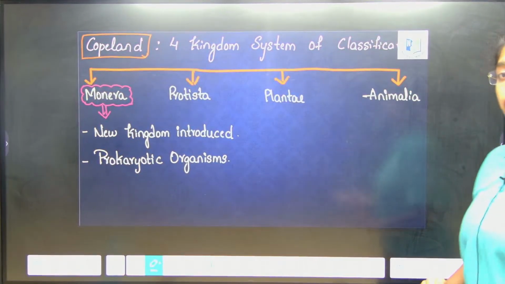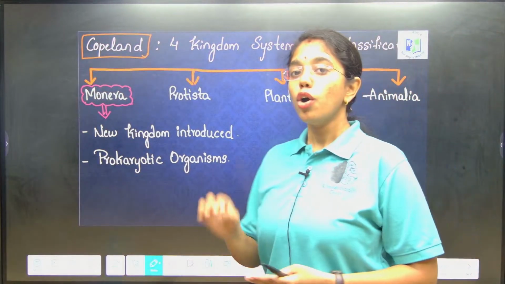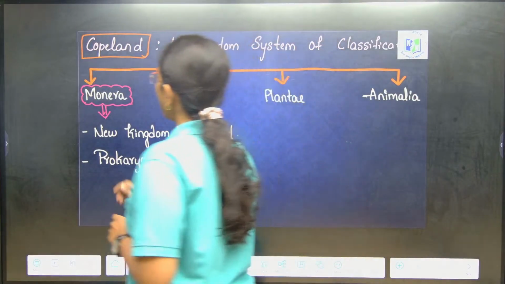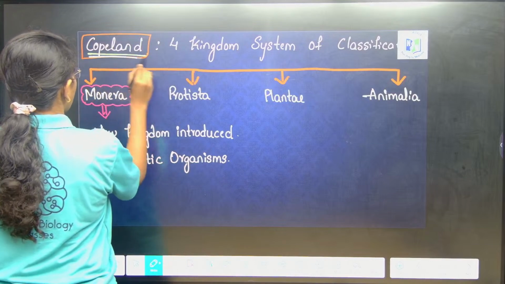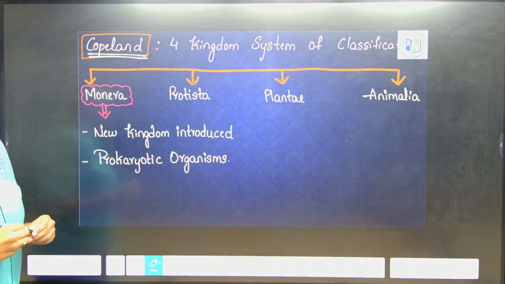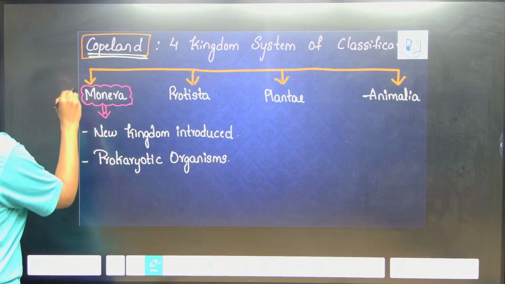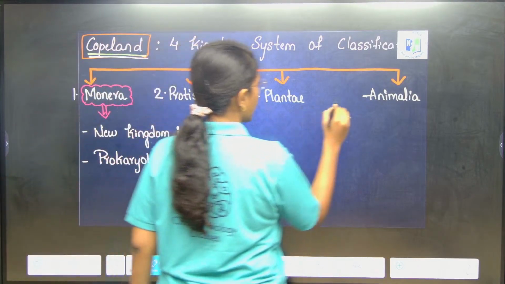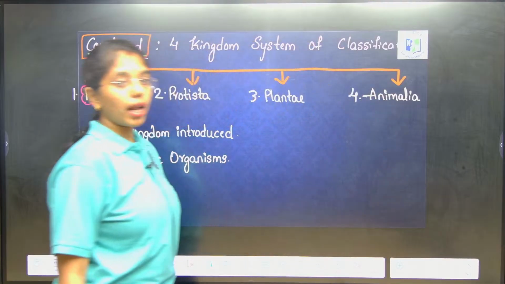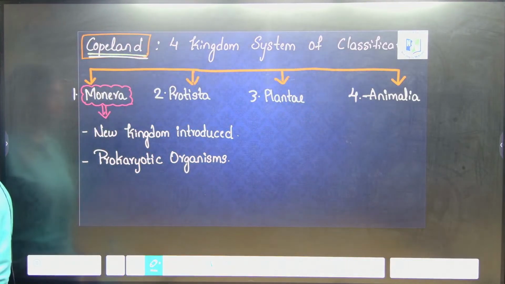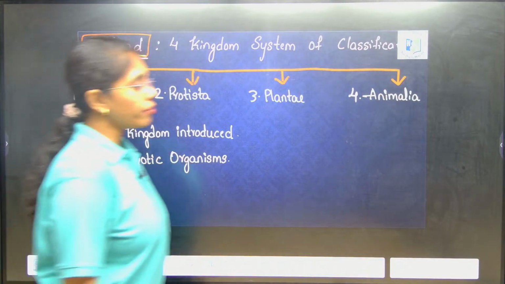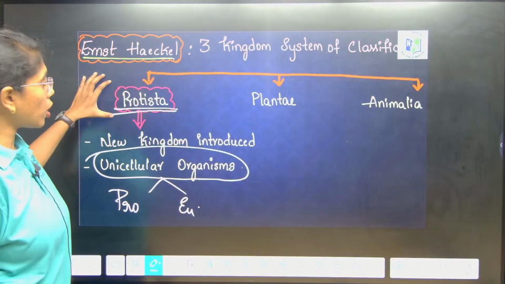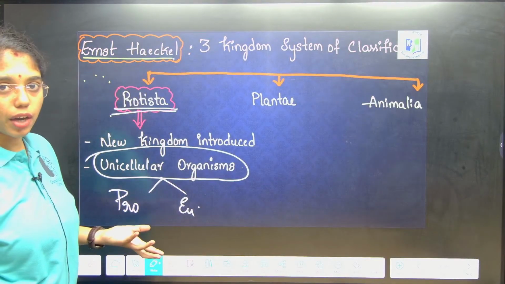Then four kingdom system of classification. Four kingdom system of classification is proposed by Copeland, wherein the four kingdoms he has introduced are Monera, Protista, Plantae and Animalia. In three kingdom, all the unicellular organisms are placed in Protista itself, be it prokaryotic or eukaryotic.